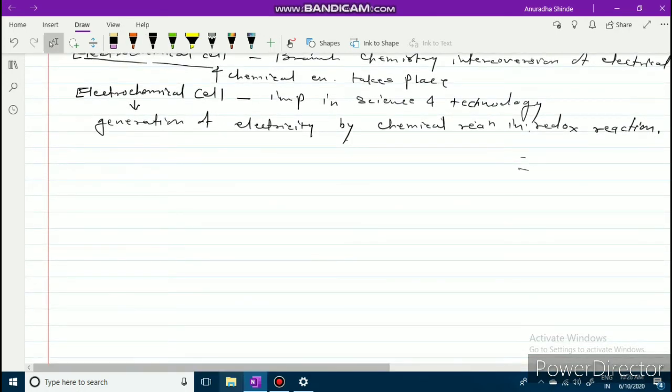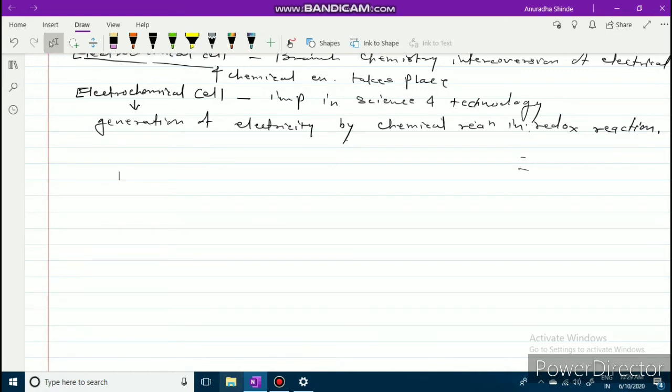Electrochemistry mainly deals with the design and operation of the cell, that is, the electrochemical cell.